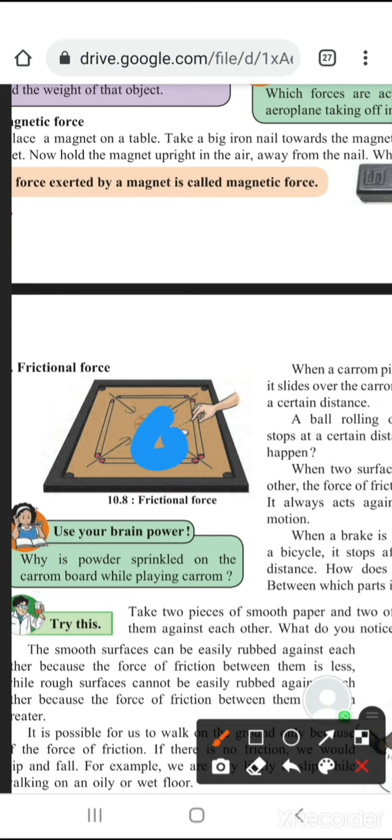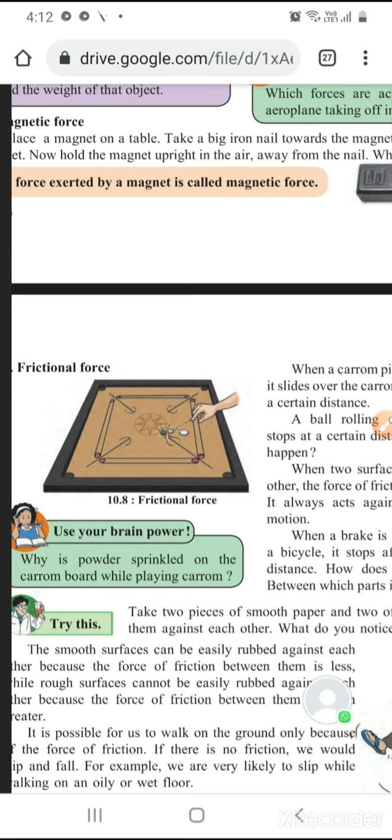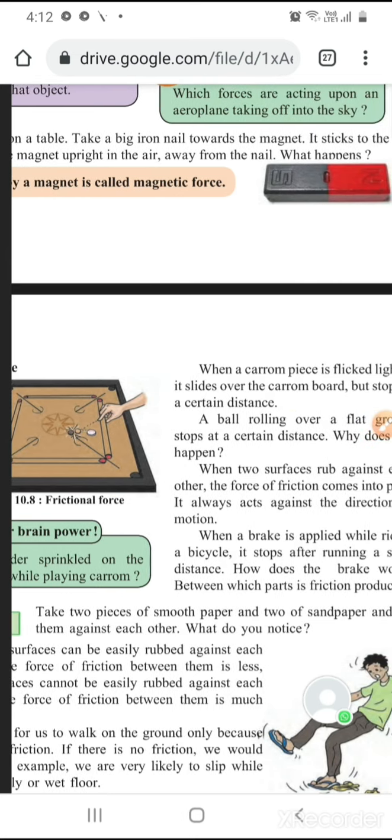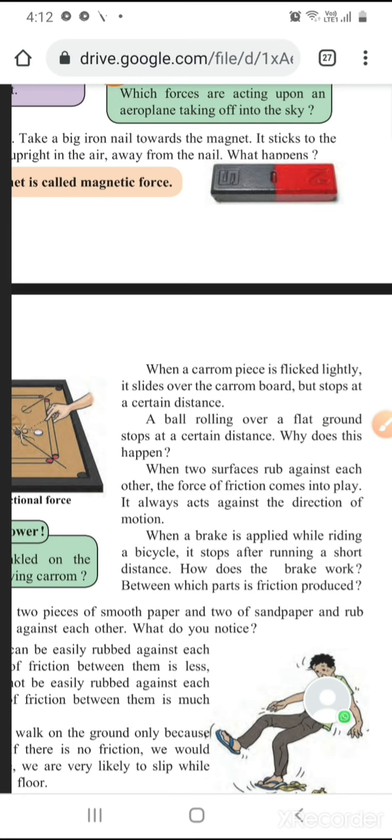See what it is said here. When a carom piece is flicked lightly, it slides over the carom board but stops at a certain distance. Then why does it stop? It is because of the frictional force. A ball rolling over flat ground stops at a certain distance. Why does this happen? When two surfaces rub against each other, the force of friction comes into play. It always acts against the direction of motion.